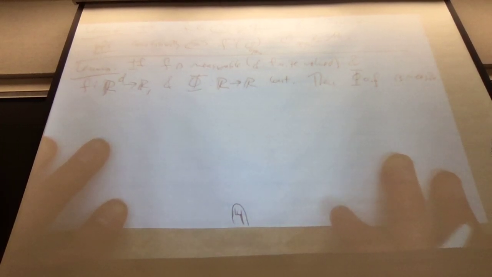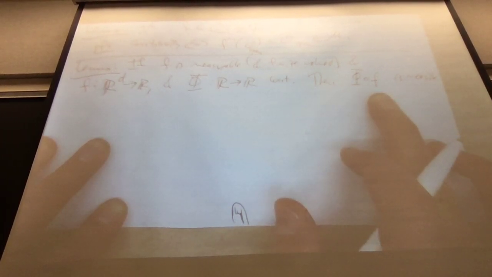There's an exercise that if we put this in the other order, or if I change which one's measurable and which one's continuous, it's no longer true. Okay?